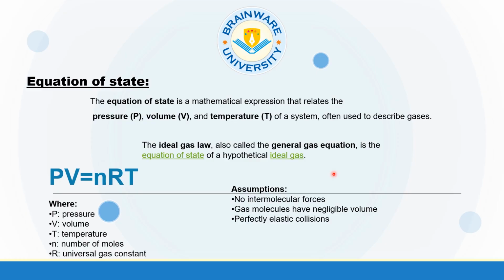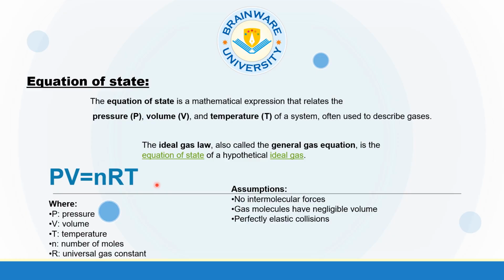Now, what is ideal gas? We all are familiar with this term ideal gas. Ideal gases are those types of gases which follow the ideal gas equation. Now, what is the ideal gas equation? The ideal gas equation is PV = nRT, where P is the pressure, V is the volume, n is the mole number, R is the universal gas constant, and T is the temperature.